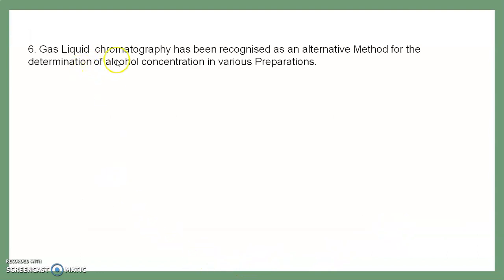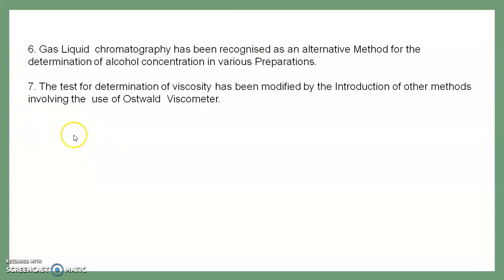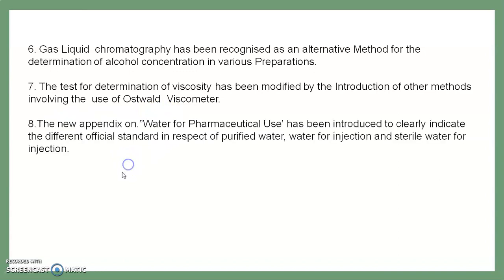Gas liquid chromatography has been recognized as an alternative method for the determination of alcohol concentration in various preparations. There is a new change, the introduction of gas liquid chromatography for identification of alcohol containing preparations. The test for determination of viscosity has been modified by introducing another method involving the use of an Ostwald viscometer.